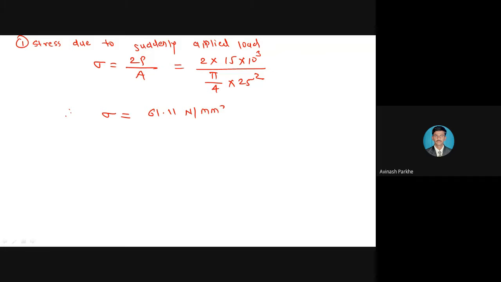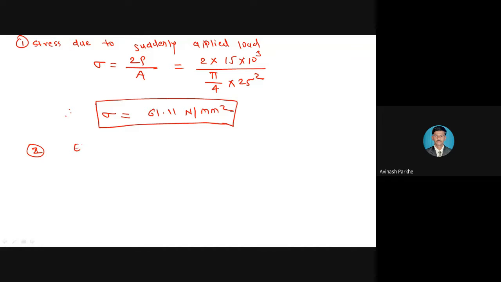This is the correct answer. Try to convert the force into Newton. If you take the 15 kilonewton as it is, your answer will be wrong. This is the first: stress due to the suddenly applied load, sigma is equal to 2P upon A. I have put P, I have put A, and I got the sigma.